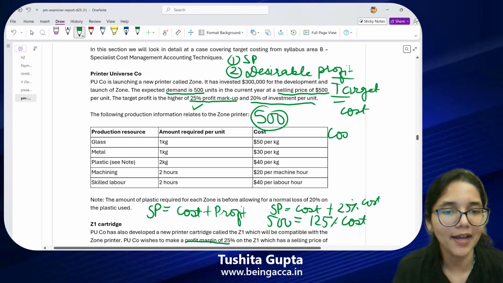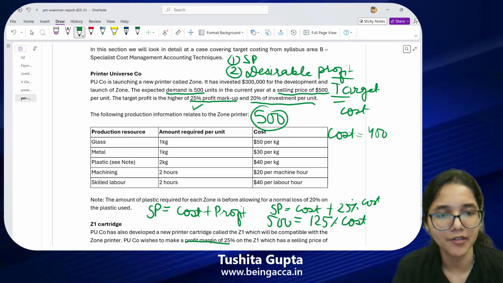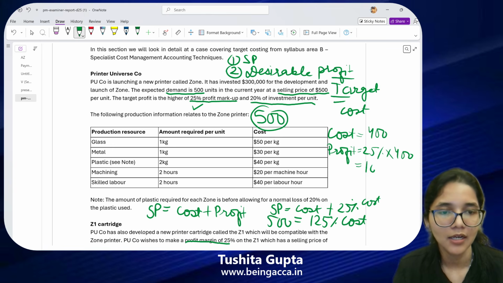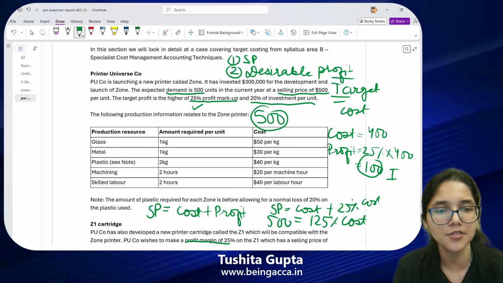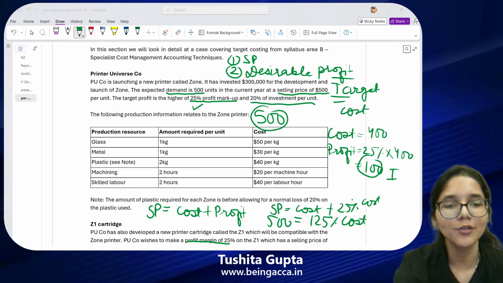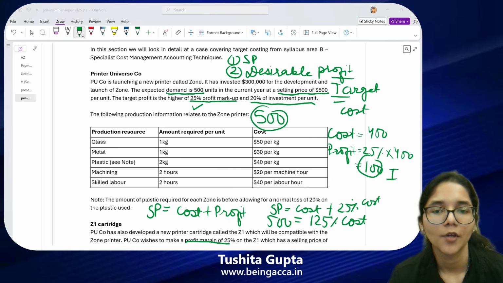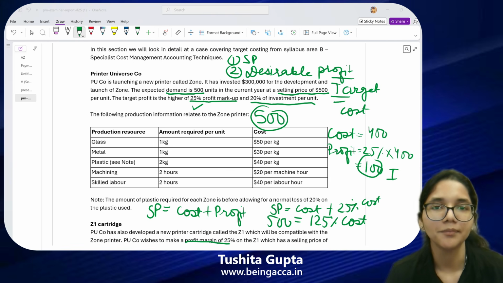So you got the value of cost equal to 400, and you have the equation that 25% of your cost is profit. That means my profit in this case will be 25% of $400. That will give me $100 as my profit. This is option number 1. Are you all with me till the workings that I have done till here? Option 1 is understood?